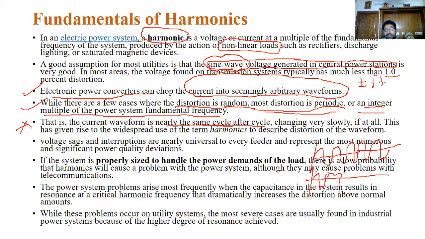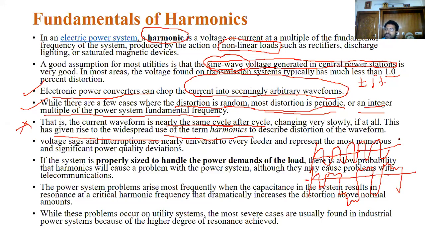But a non-linear load draws current like this, like this, like this, cycle by cycle. What will happen? This keeps changing and is injected into the line slowly. This gives rise to the widespread presence of harmonics in the system.